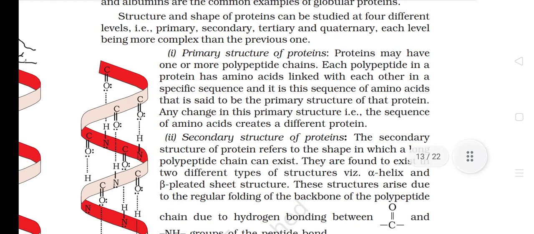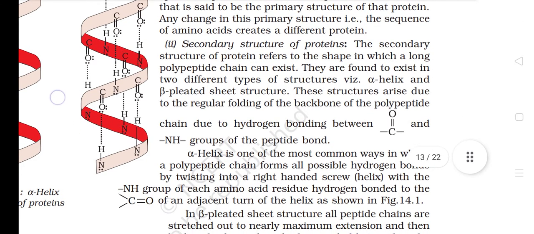Primary structure of proteins. Proteins may have one or more polypeptide chains. Each polypeptide in a protein has amino acids linked with each other in a specific sequence, and it is this sequence of amino acids that is said to be the primary structure of that protein. Any change in this primary structure, that is the sequence of amino acids, creates a different protein.